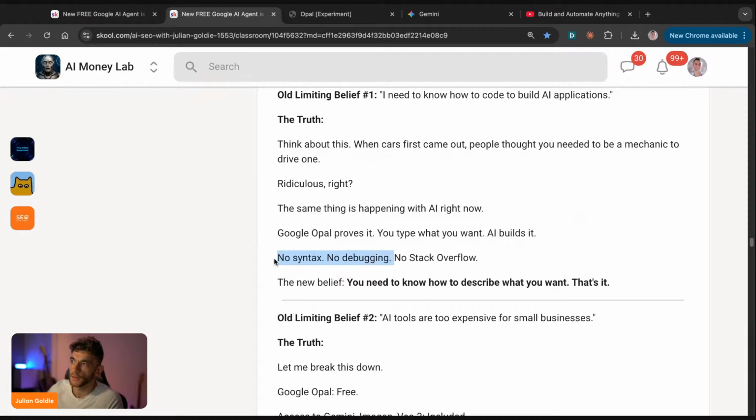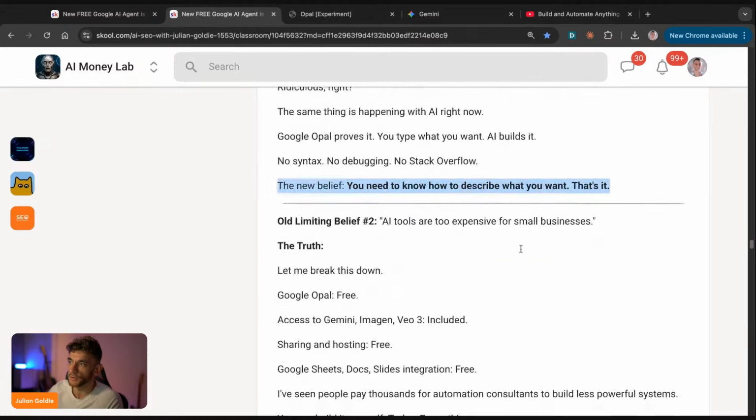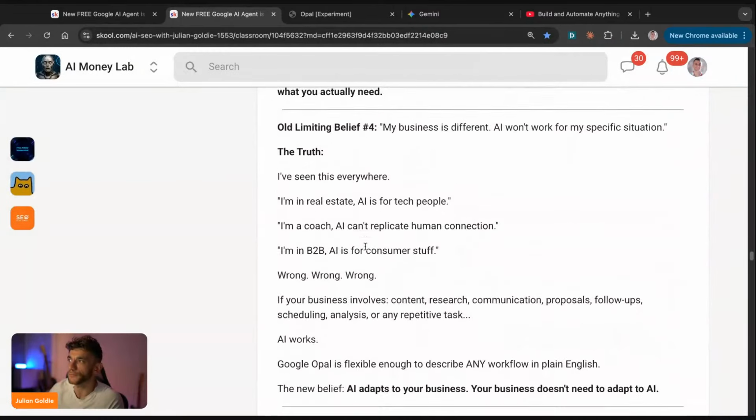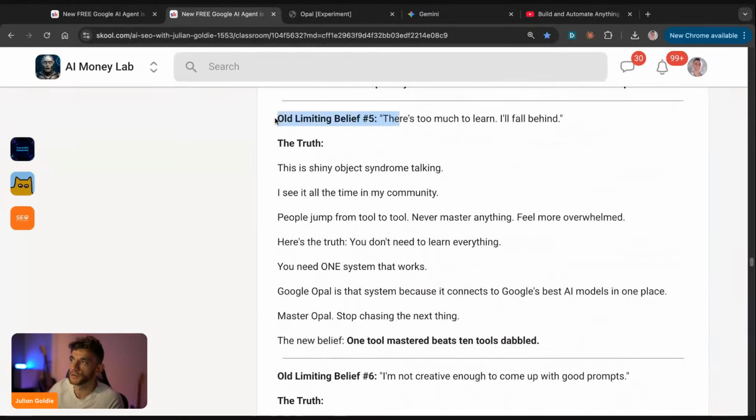No syntax, no debugging, no Stack Overflow, no Python code, etc. So the new belief is like, you just need to know how to describe what you want. That's it, right? Other people will say, well, there's too much to learn, I'll fall behind, blah, blah, blah. But the truth is, this is just shiny object syndrome talking.